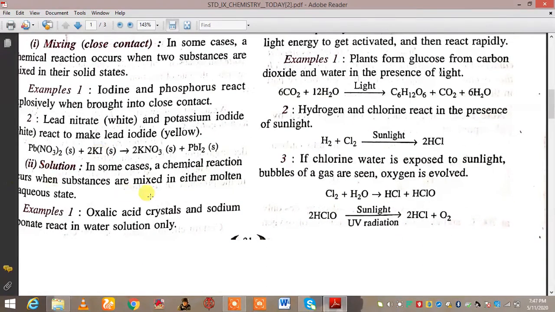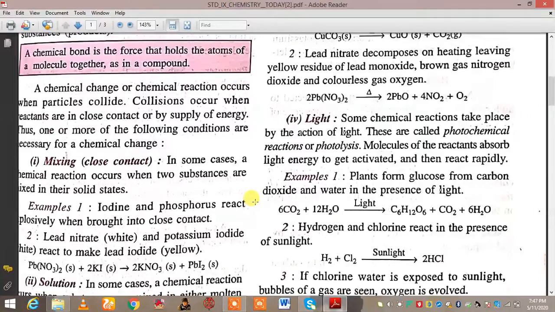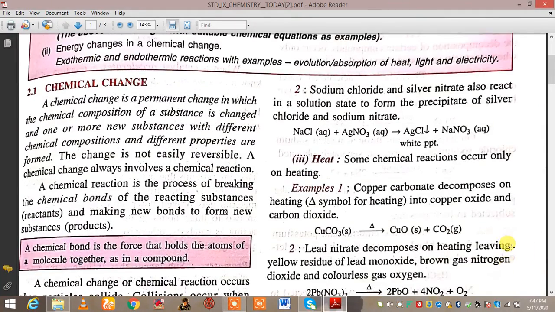Second, they should be in a solution form. In some cases a chemical reaction occurs when substances are mixed either in molten or aqueous state. Not in some cases, children, it is in most cases. Sometimes they react in a solid mixture only, or sometimes they should be in a molten or solution state. One example is sodium chloride and silver nitrate. They react in a solution state and form the precipitate of silver chloride and sodium nitrate.